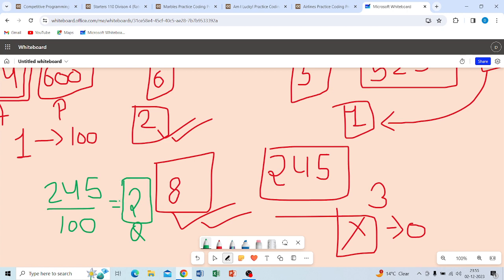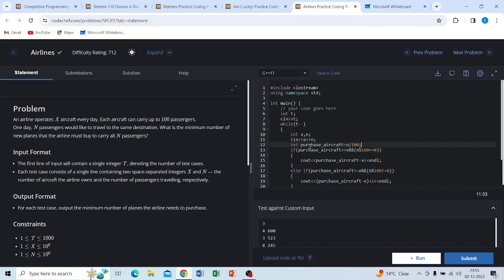So that is the number of purchasing aircraft. And now we need a condition: if the number of purchasing aircraft is greater than or equal to x, and the number of passengers is divisible by 100.